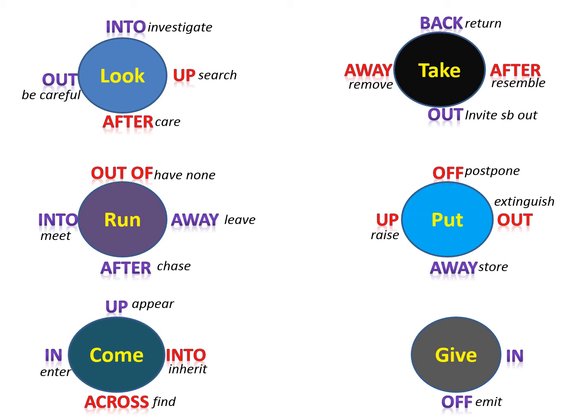Give in. When you give in, you reluctantly stop fighting or arguing. For example, you give in a discussion. Now, give something up. When you give something up, you quit it. For example, quit a habit, or you stop trying.